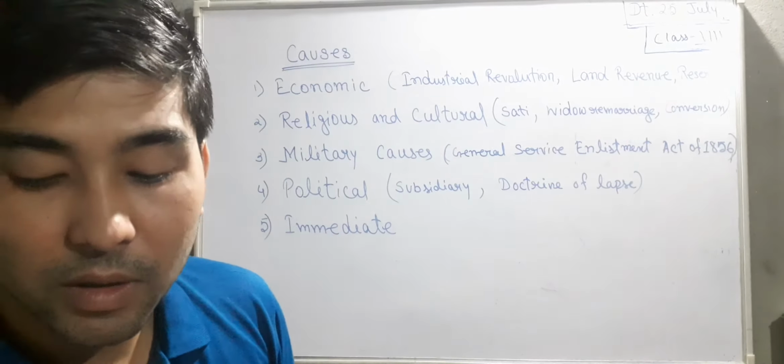Now let's talk about the political causes. Here we could see subsidiary alliance, doctrine of lapse, and many other techniques they used to capture land in India. Subsidiary alliance here means that a particular small nation, or small kingdom, they used to occupy, so conquer. How?